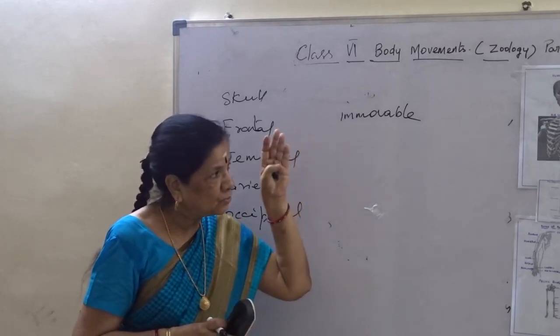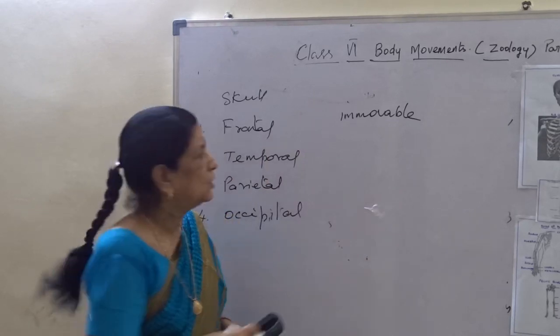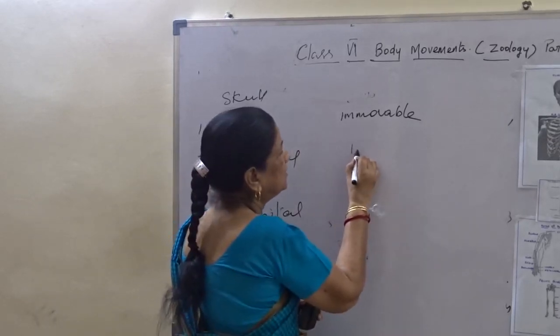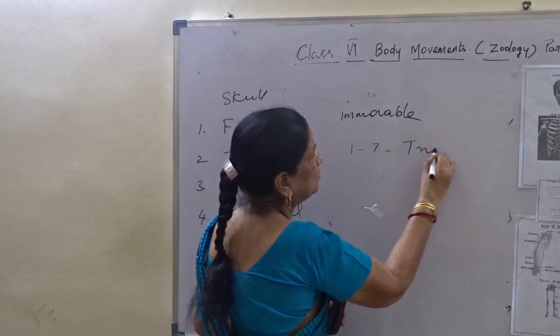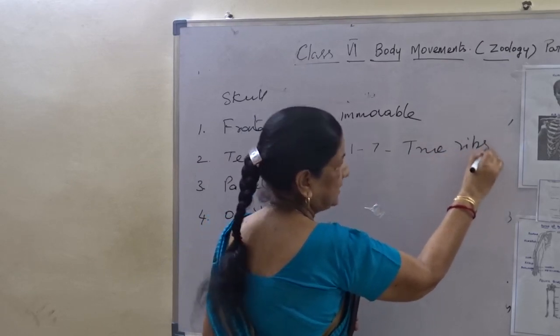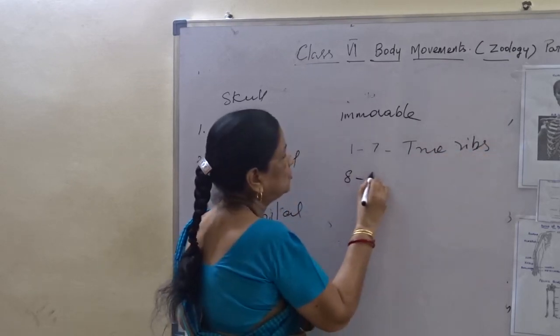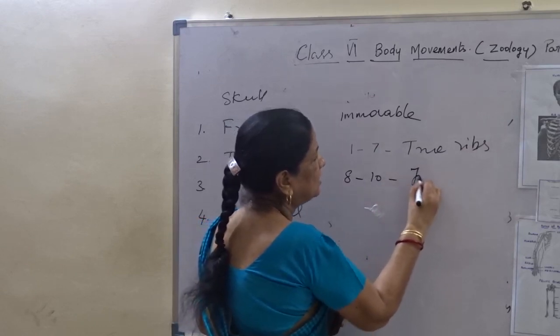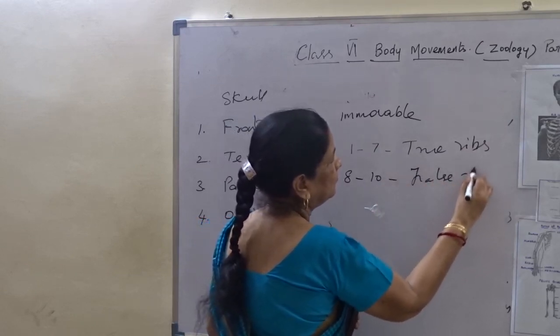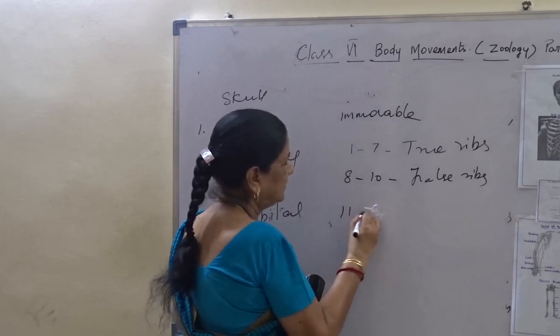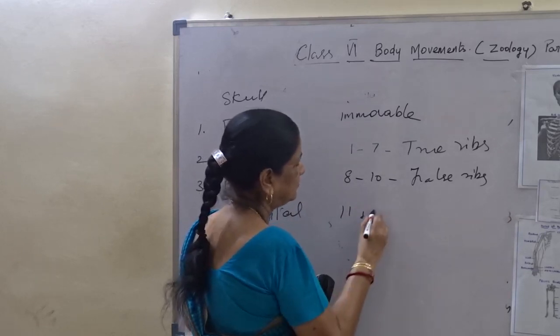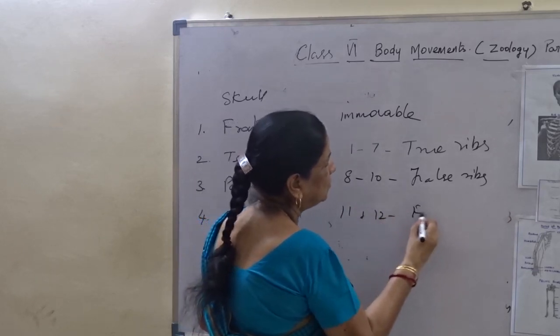And coming to the rib cage, there are 1 to 7 pairs of true ribs. I am repeating: 8 to 10 are false ribs, and 11 and 12 are floating ribs.